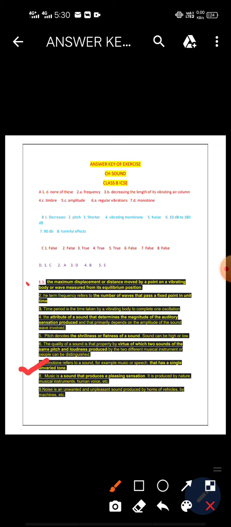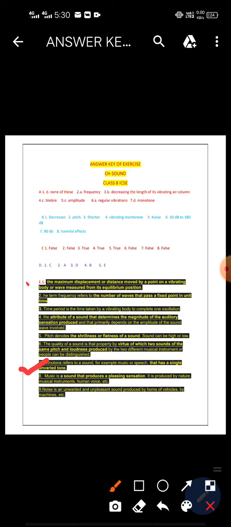Now the next question, that is question number 6. Name the different types of musical instruments. It is already discussed in your previous classes: wind instruments, string instruments, and also percussion instruments. Okay, and what do you understand by monotone? Already we discussed monotone. Monotone simply means the same frequency, same loudness, same quality.